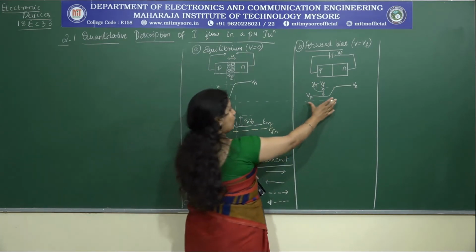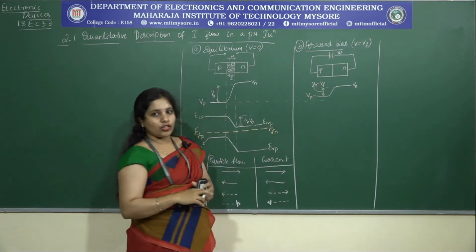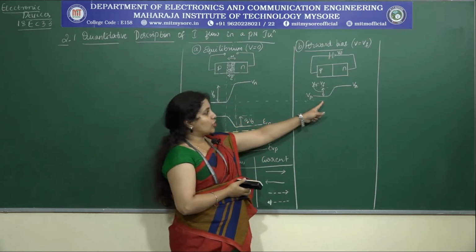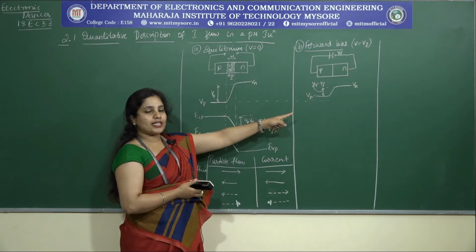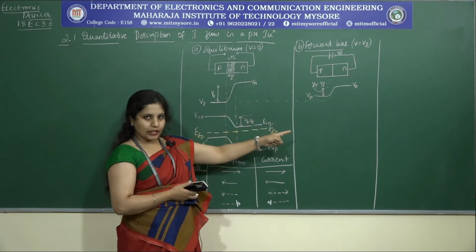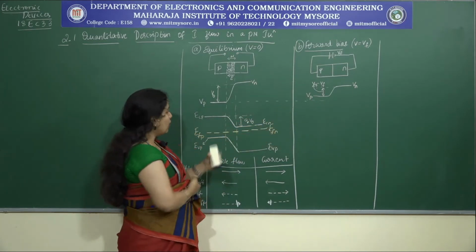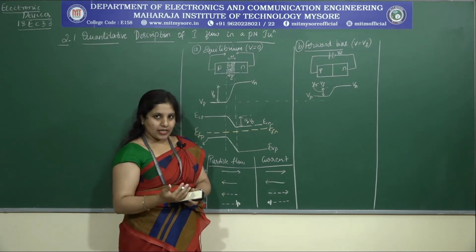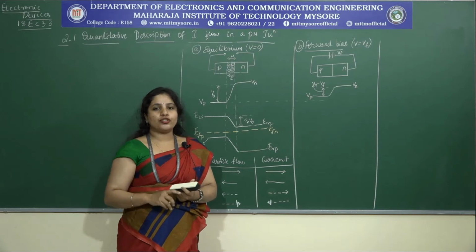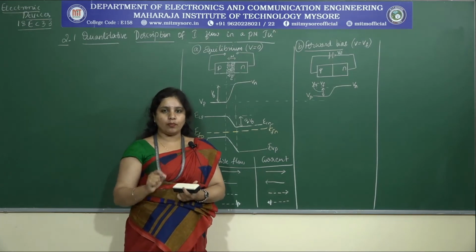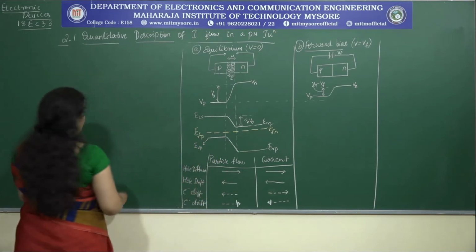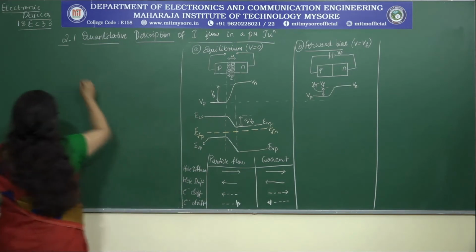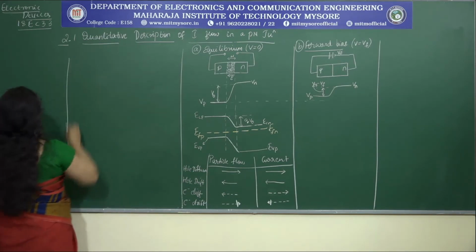So this is regarding the electrostatic potential barrier, which is no longer the same in case of the forward biased condition. Now, let me try to consider a few other aspects as well. So we understood what happens to the electrostatic potential barrier. Let me just note down the factors that you have to discuss.